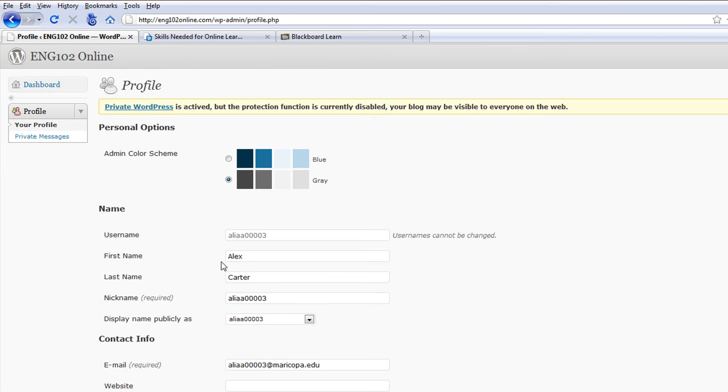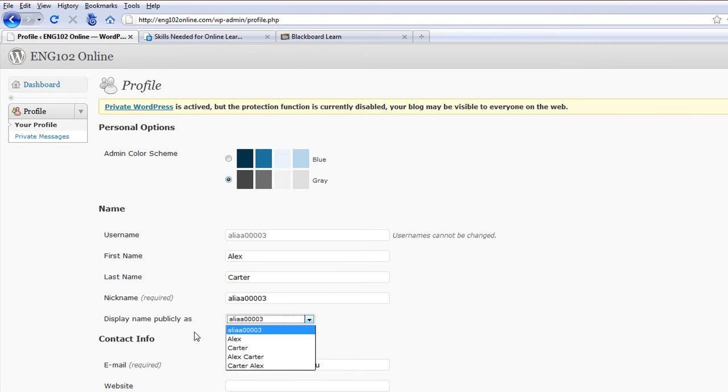And once you get into the profile, this is where you get to add in your real name. Okay, so you do not have to use your last name. You can just use your middle or your last initial. And that's good if you know that there are more than one of the same, like if you're Brittany, I had 4 Brittany's last semester, you might want to use your last initial because I need to be able to tell you apart to give you credit for the work that you do. Your nickname is required. It's your MEID. You can't change that.